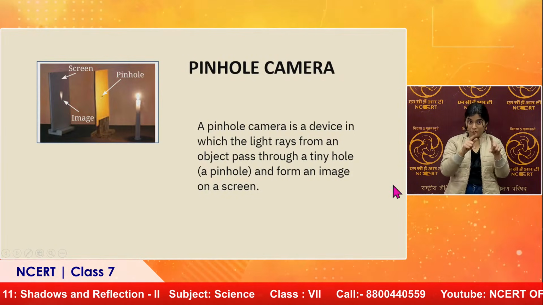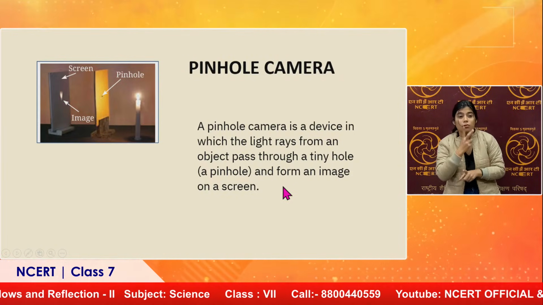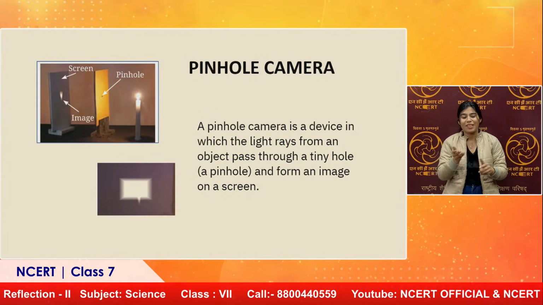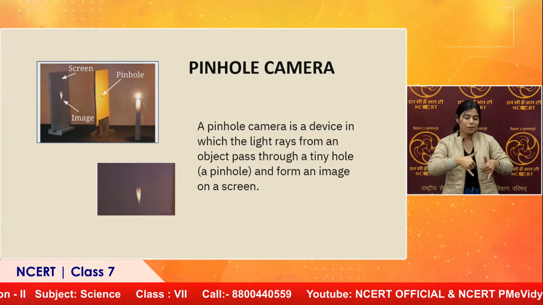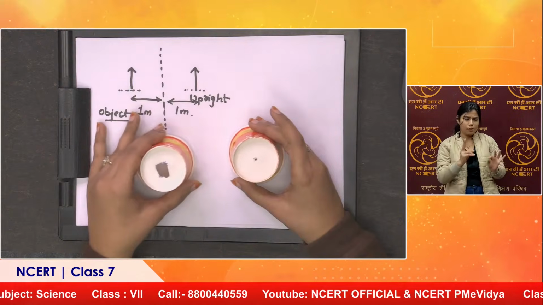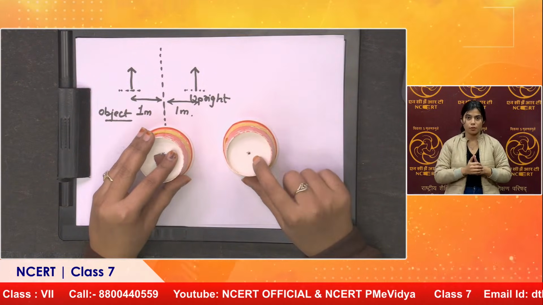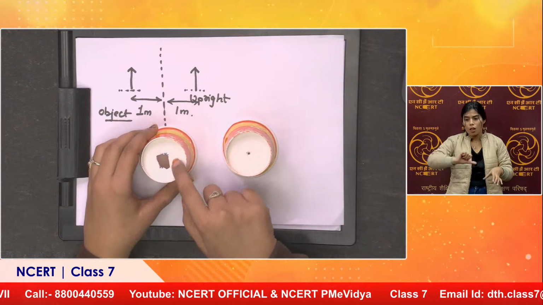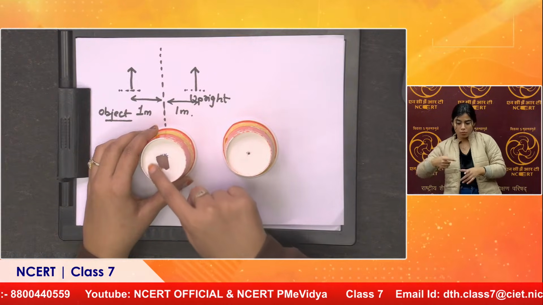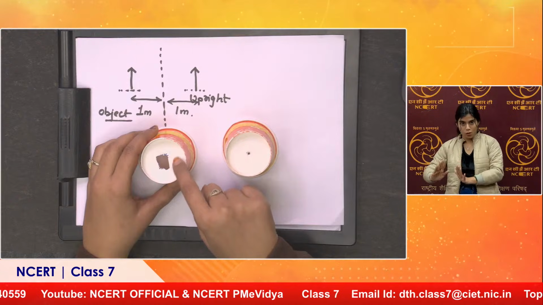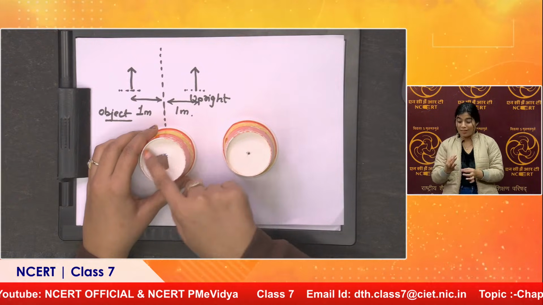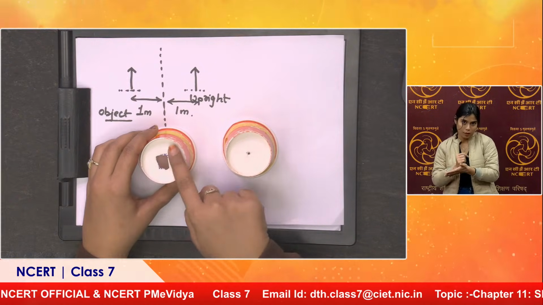Now we'll quickly see how we can make it, because children love to play with this. You can take 2 cups. To one we have to make this pinhole, and on the other one I cut it out as a square. I tried it, but it is not coming as a perfect square. And this needs to be covered with butter paper.